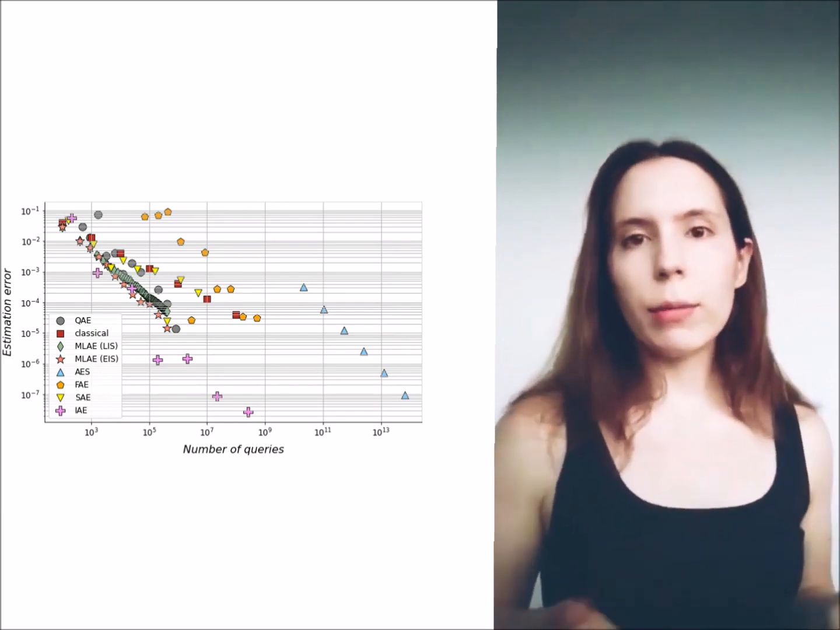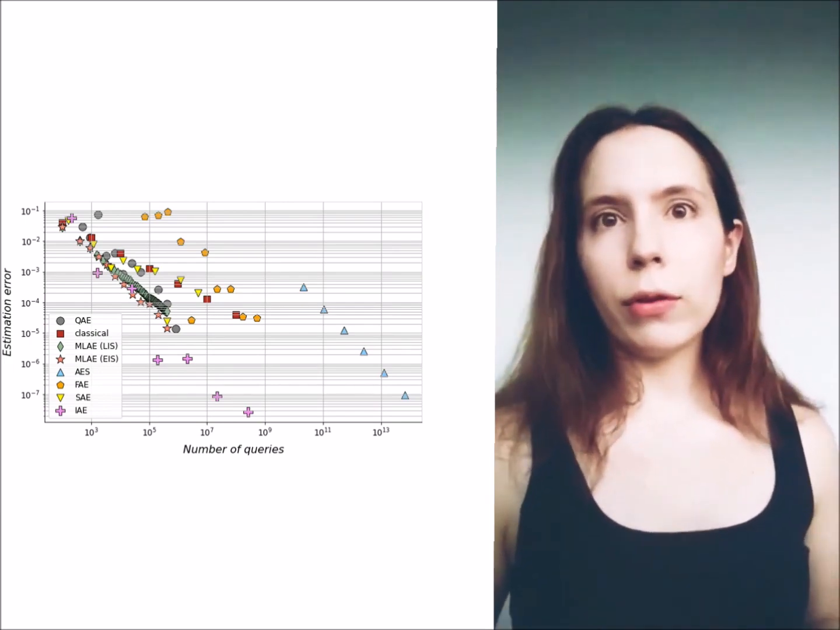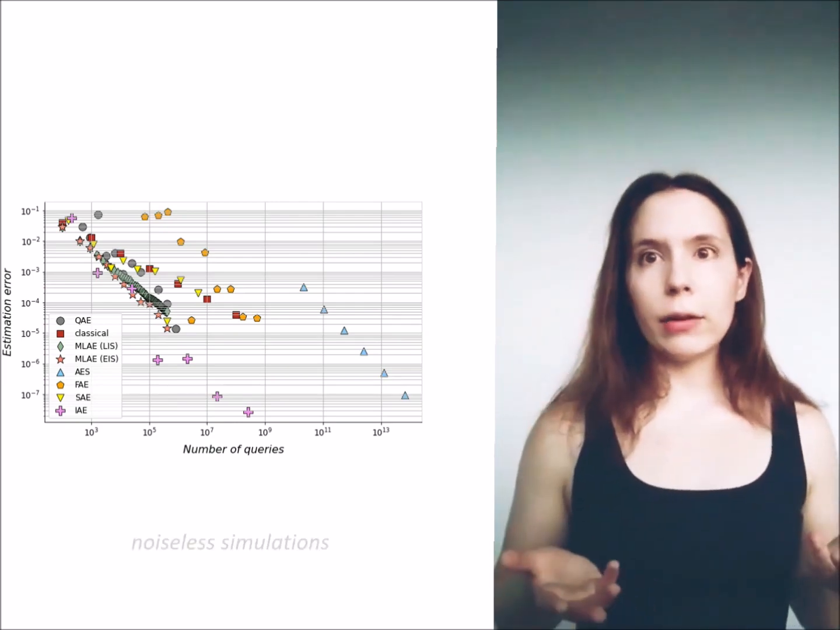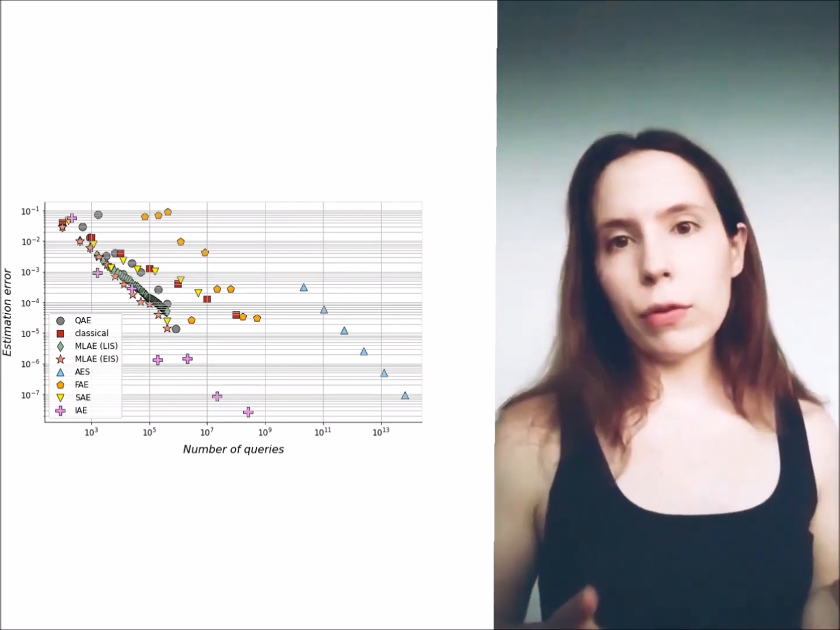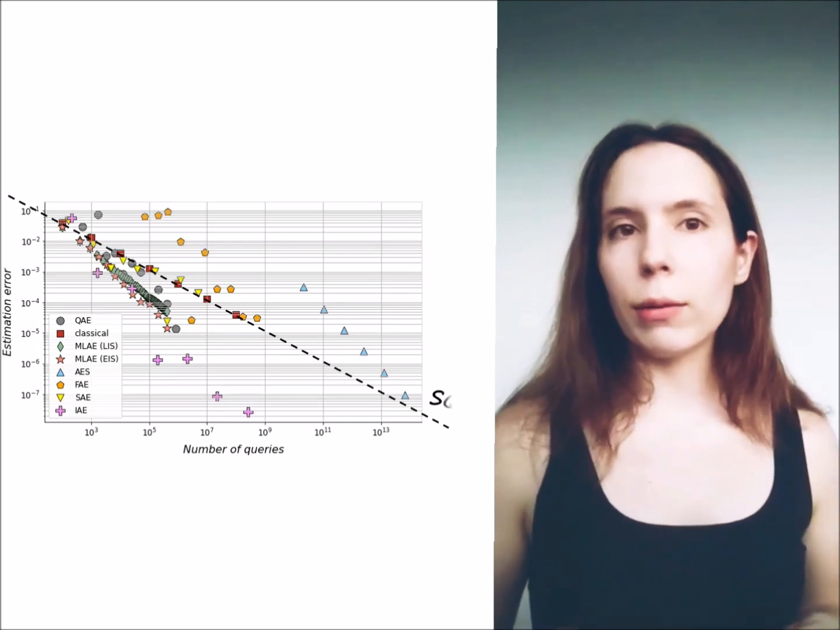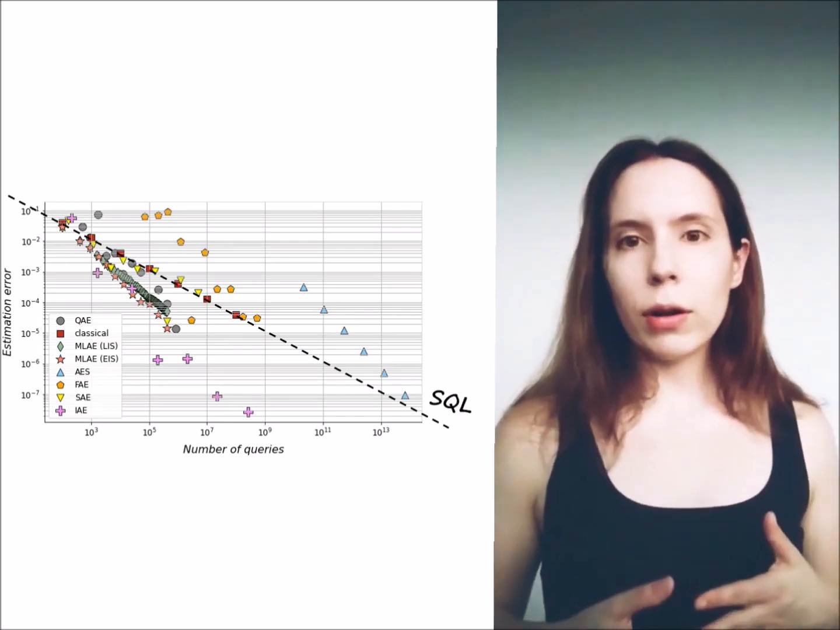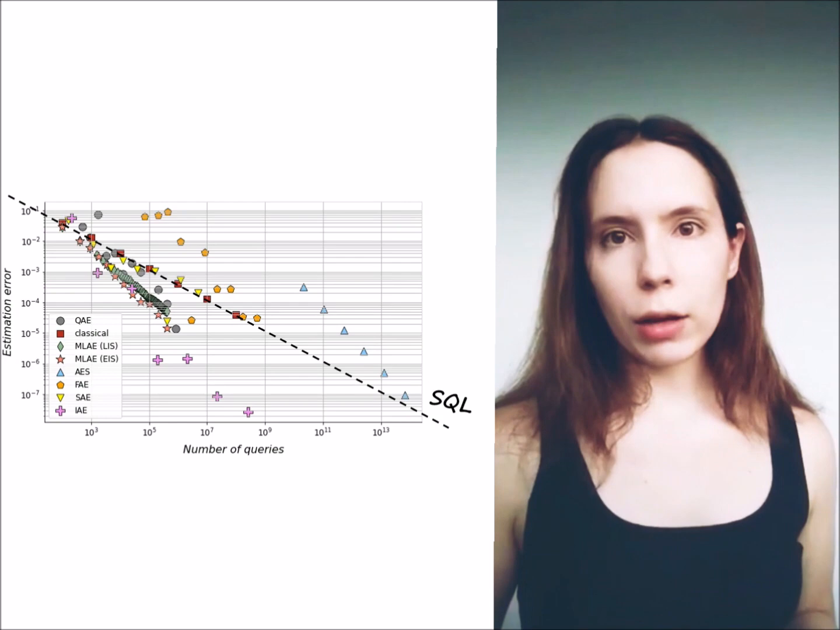The faster the decrease, the better. These are the results of noiseless simulations. The red squares are the classical case, and the standard quantum limit, the fundamental limit when using purely classical resources, is parallel to it. The gray circles are the quantum case, using the textbook algorithm.